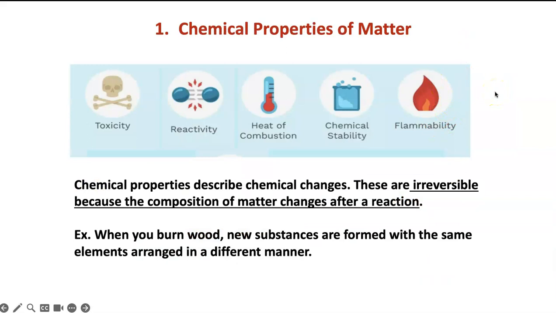So, chemical properties of matter. First topic. So here are some chemical properties: toxicity, reactivity, heat of combustion, chemical stability, and flammability. As we described earlier, they are describing chemical changes. These are not reversible, and the composition of the matter changes after the reaction.